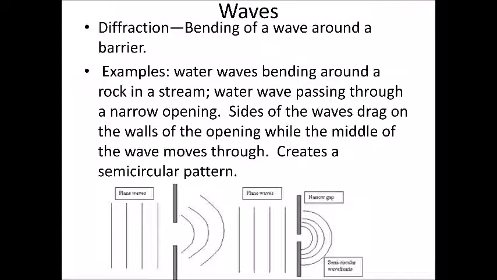There's also diffraction. This is when waves bend around a barrier. For example, water waves bend around a rock in a stream. Water waves can also pass through a narrow slit. We won't talk a lot about diffraction in this course. It'll be more important when we get to optics.